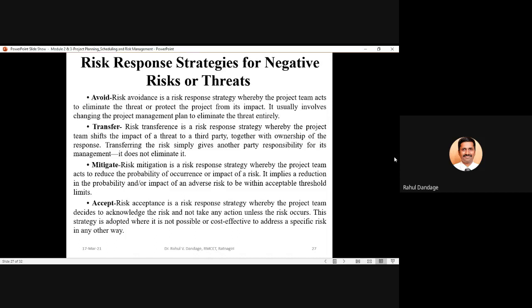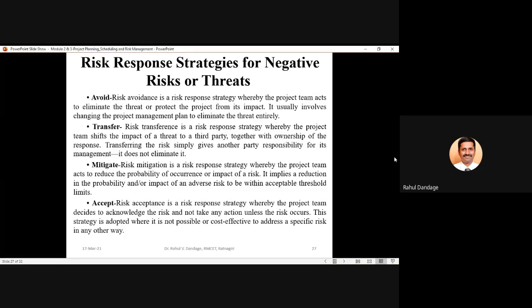It does not eliminate it. So when you transfer, you are not avoiding the chance of the risk occurring. Simply, you are making yourself safe, but you are putting somebody else in trouble. If the risk comes, instead of you, that other party will need to suffer the impact of that risk.